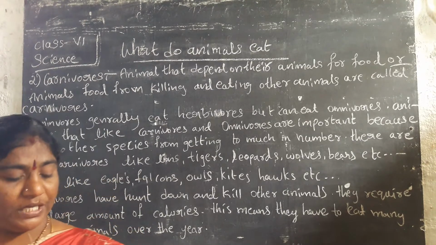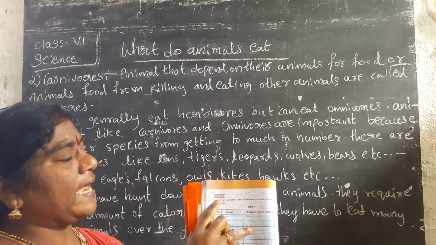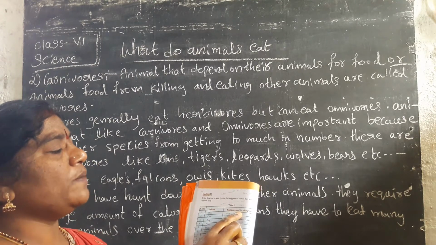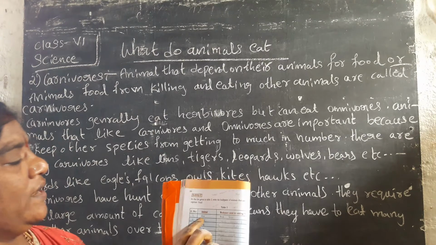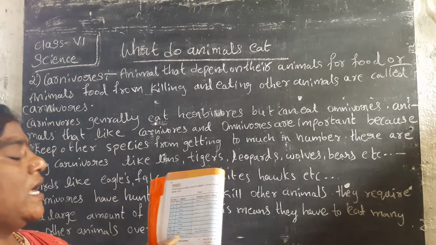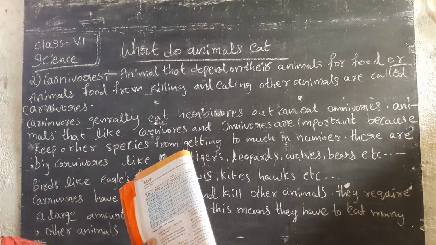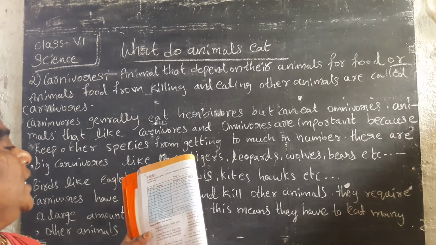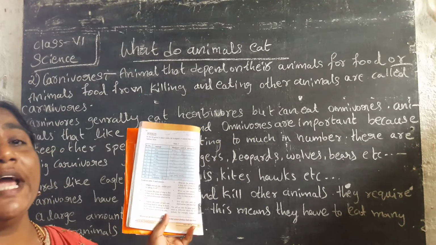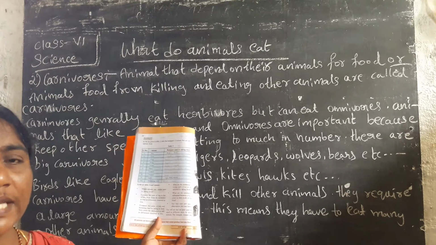See, in activity 2, page number 34, there is one table, table number 3. Here: serial number, animal, body parts used in taking food. See, hen, cow, dog, frog, snake, man, lizard, vulture, lion, hummingbird are there. Which body part does the hen use to take food? Hen: beak and legs.